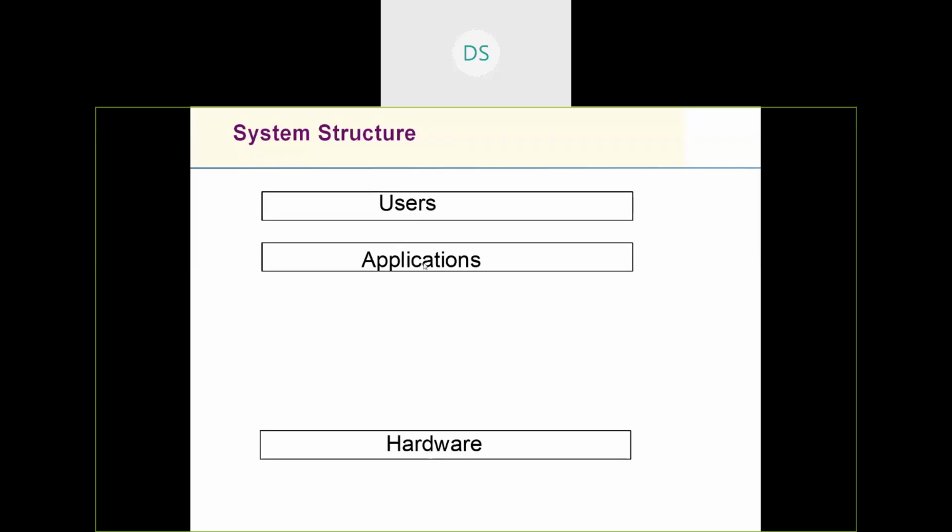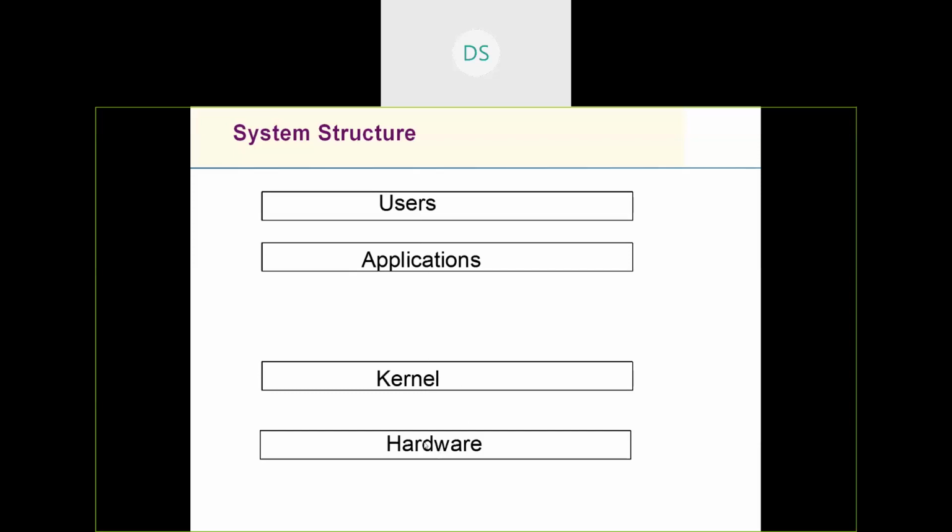As we know, an application directly cannot access the hardware. Hence we need an intermediate software between hardware and application. Which is that software? That's nothing but the kernel. The kernel acts as an interface between application and hardware.